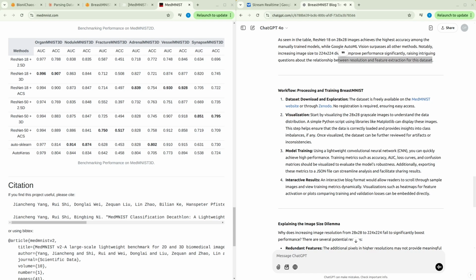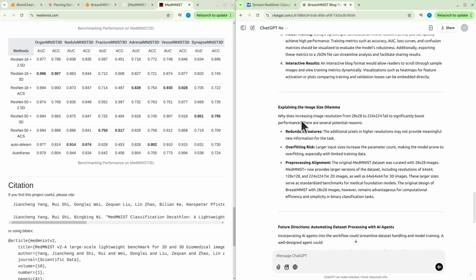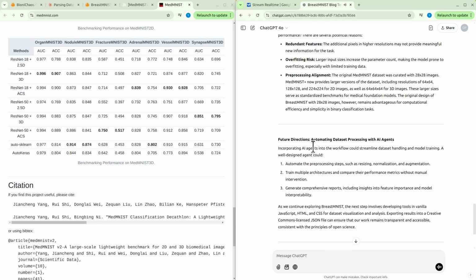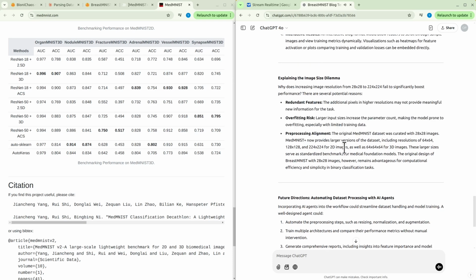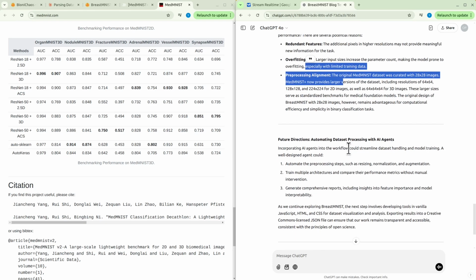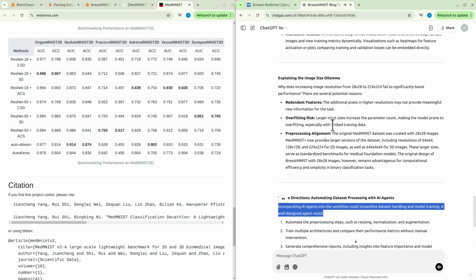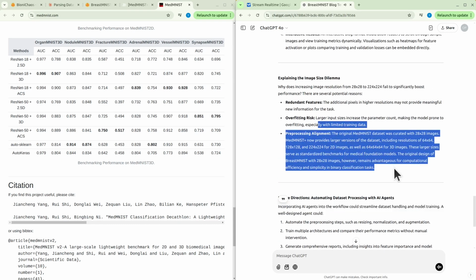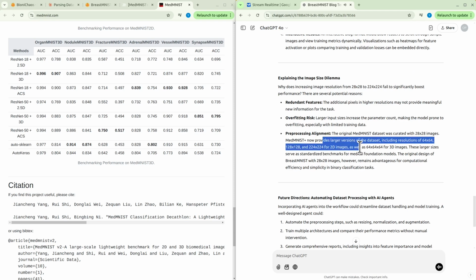These larger sizes serve as standardized benchmarks for medical foundation models. The original design of BreastMNIST with 28 by 28 images, however, remains advantageous for computational efficiency and simplicity in binary classification tasks. Future directions: automating dataset processing with AI agents. Incorporating AI agents into the workflow could streamline dataset handling and model training. A well-designed agent could: 1.